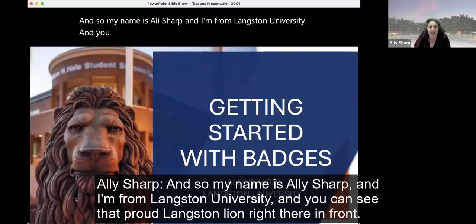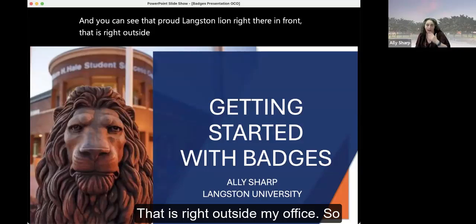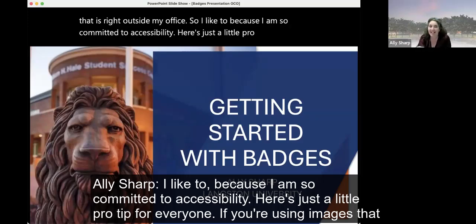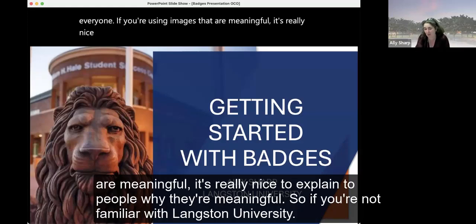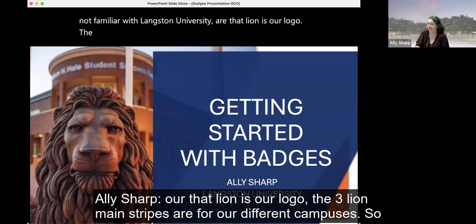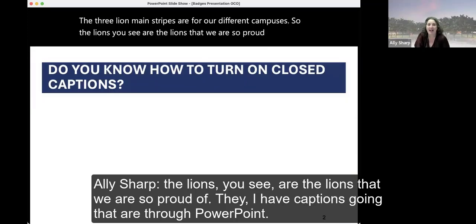And you can see that proud Langston lion right there in front. That is right outside my office. Because I am so committed to accessibility, here's just a little pro tip for everyone. If you're using images that are meaningful, it's really nice to explain to people why they're meaningful. So if you're not familiar with Langston University, that lion is our logo. The three main lion stripes are for our different campuses. So the lions you see are the lions that we are so proud of.